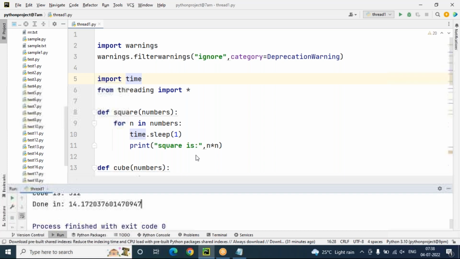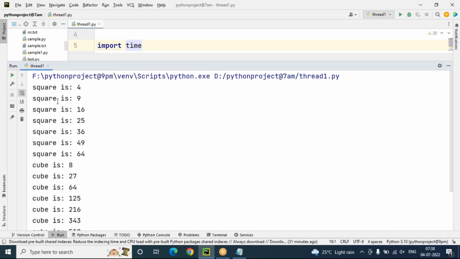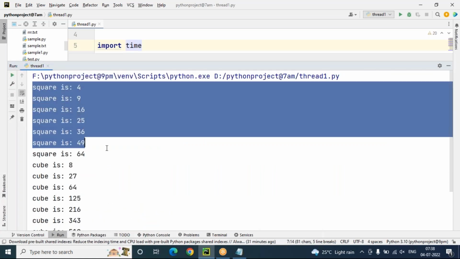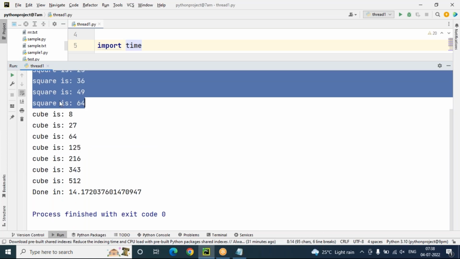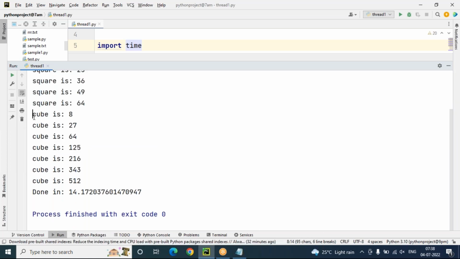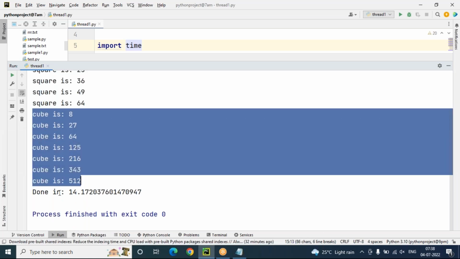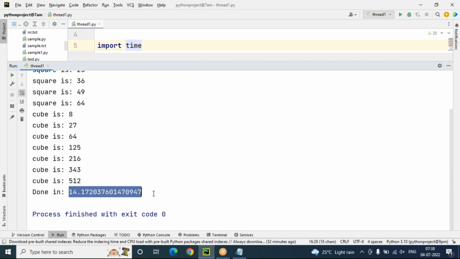Now in the previous example and this example, you can observe: in the previous example, the square function executed separately, and only after completion of the square function execution, the cube function started execution. That's why it took time, actually 14.1720 like this.